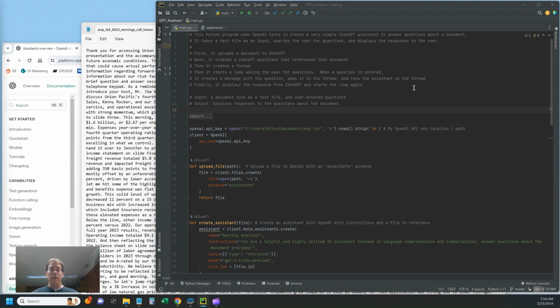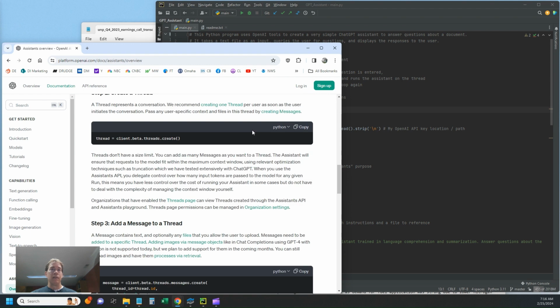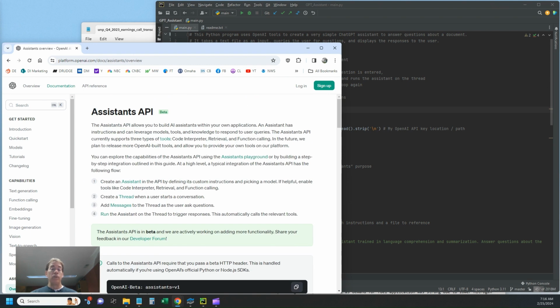I wrote this based on OpenAI's somewhat limited documentation on their Assistants API that you can find on the OpenAI website. I also got a lot of help from tutorial videos on YouTube, and I've linked a couple of the key ones that helped me a lot below here.